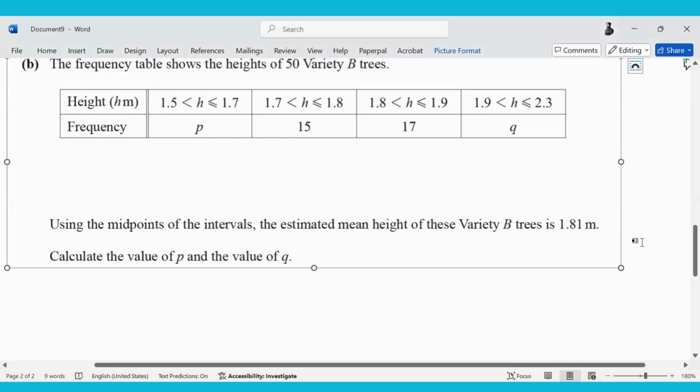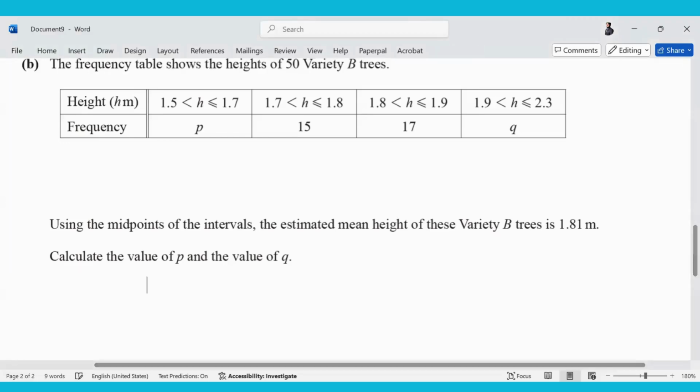Okay, class. The question, part B, says the frequency table shows the heights of 50 trees. What kind of data do we call this? This is grouped data. They have provided us with groups.